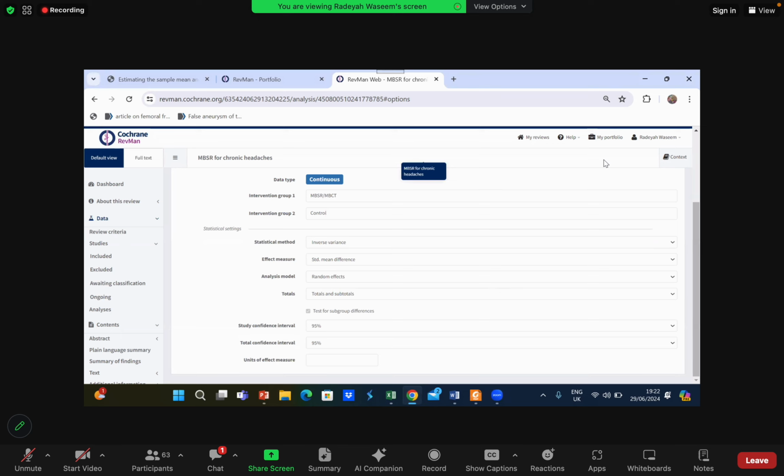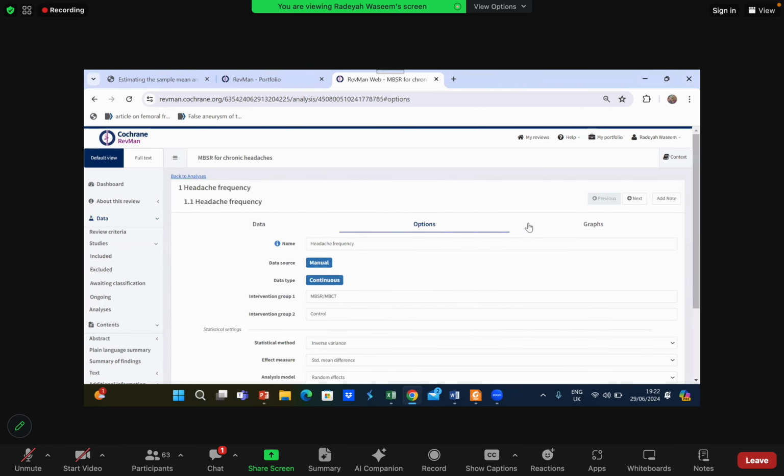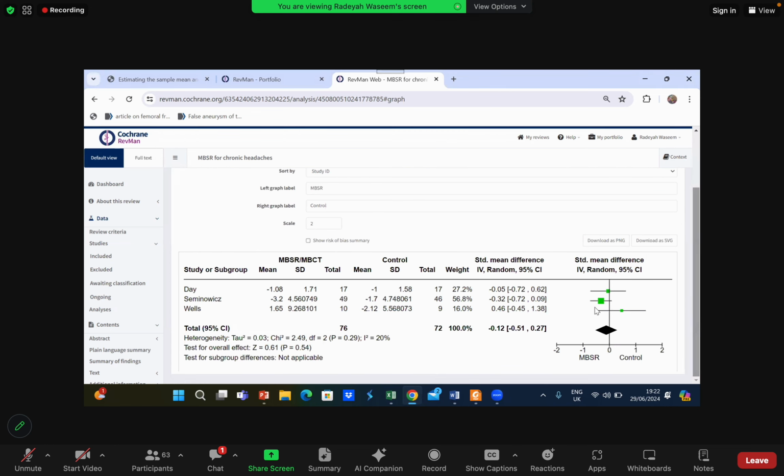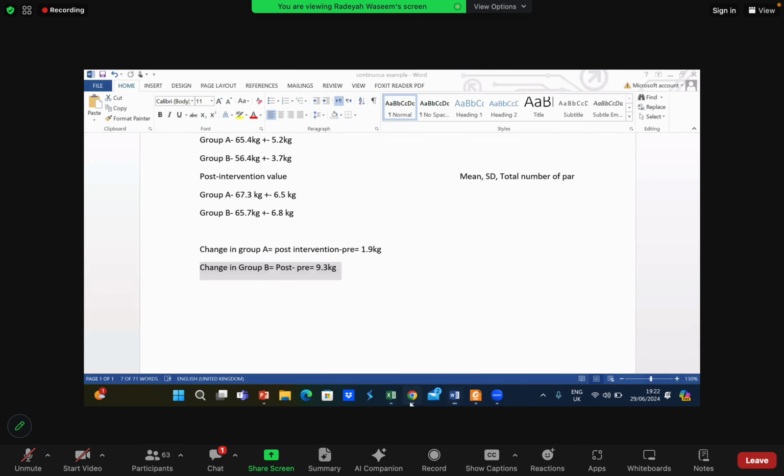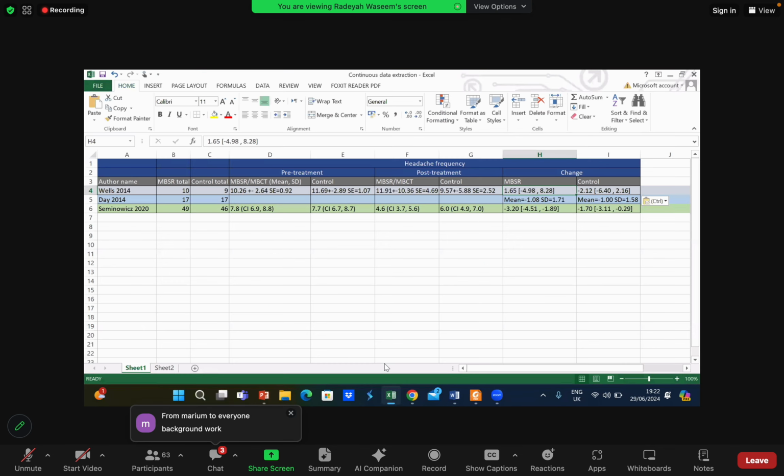So guys, if you don't have the change in any outcome, if the change is not given directly, what will be your additional step? What will you do? We'll make a new analysis, background work.